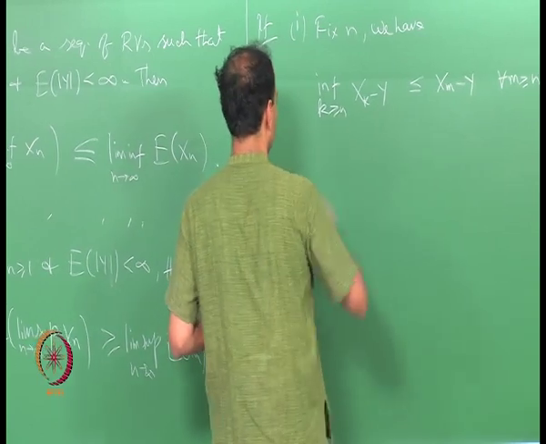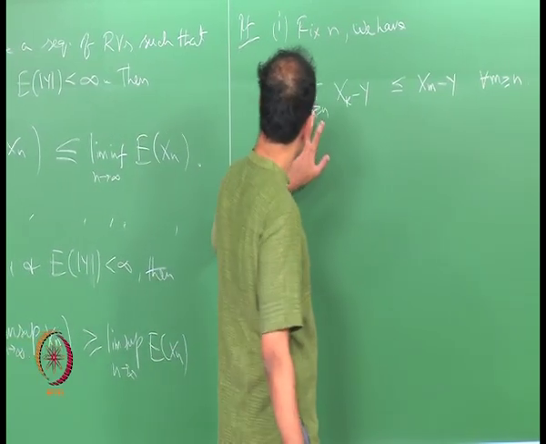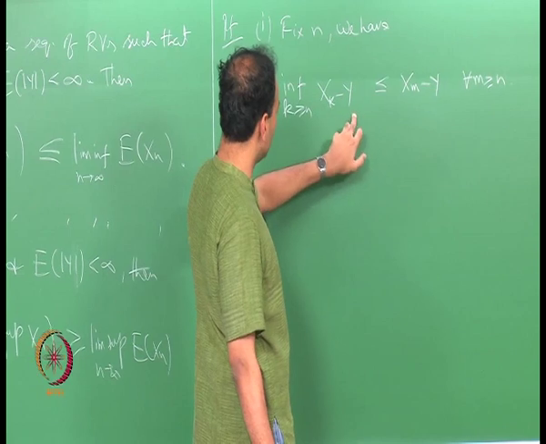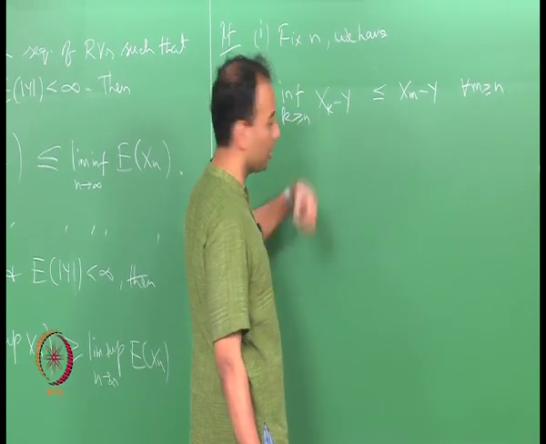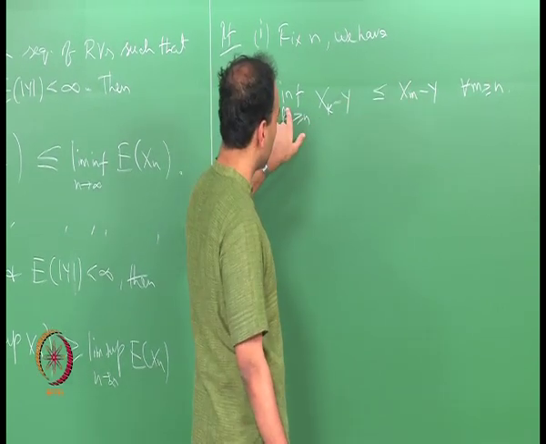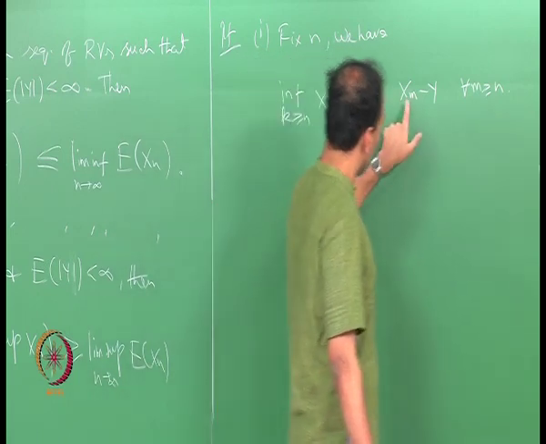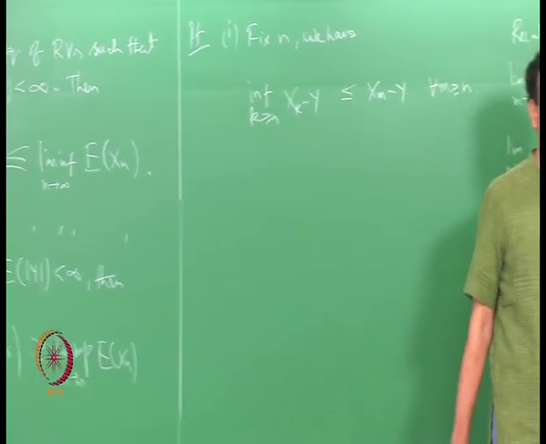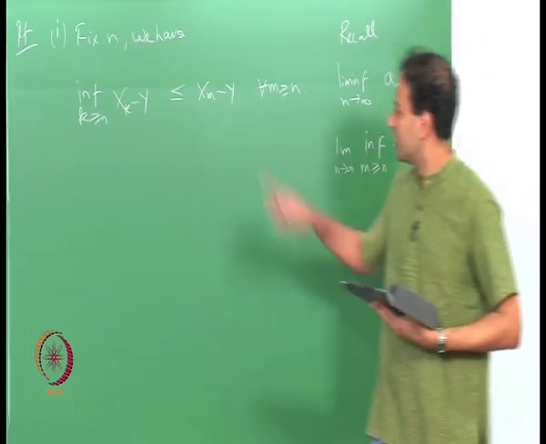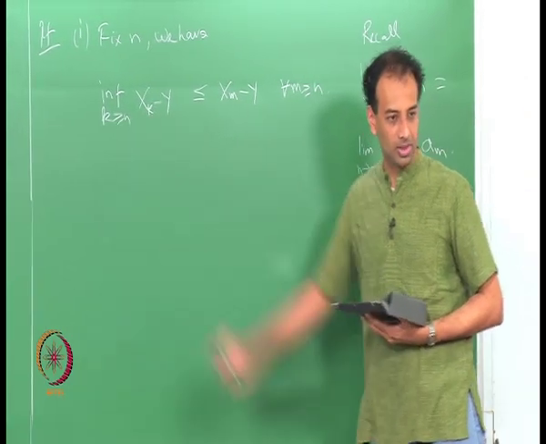So, you have this statement. You are looking at this sequence for n plus 1 and so on, and you are looking at the infimum. That must be smaller than x m minus y for any m greater than or equal to n, right. This is very clear from the definition of the infimum, correct.